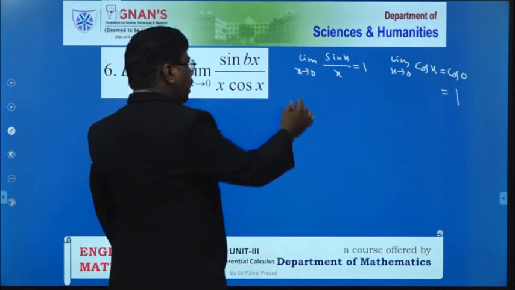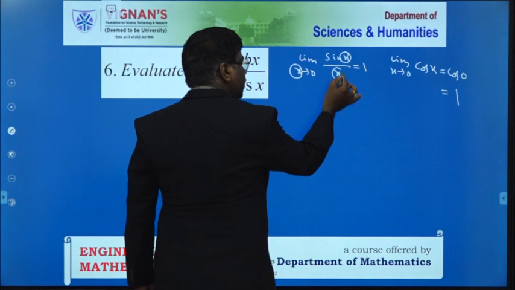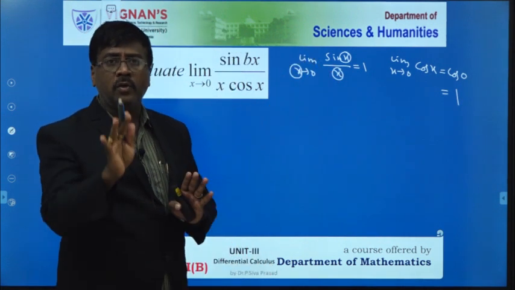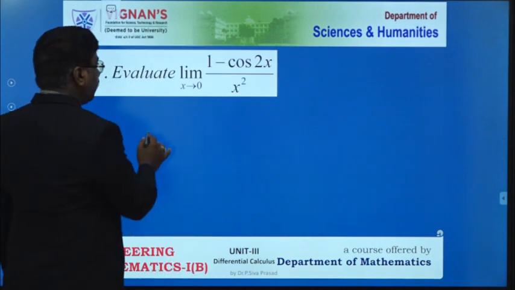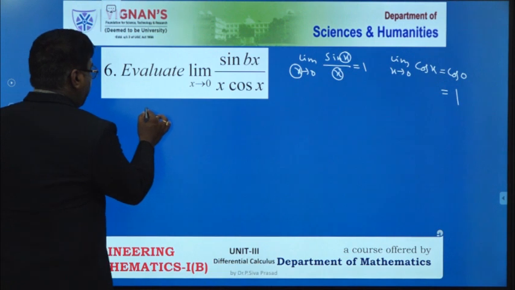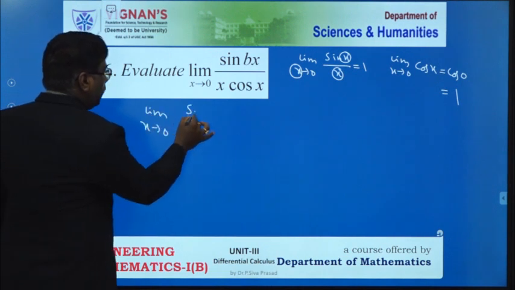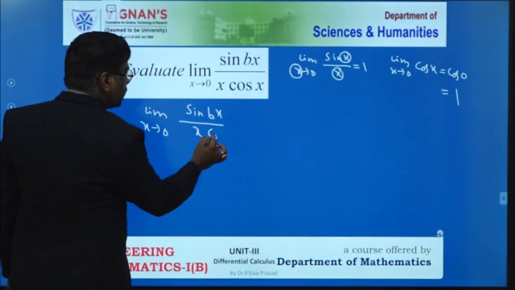Okay. So here the x value exists in the three cases. In all the three cases x has the same value. Please all of you keep this in mind whenever you use that formula. All of you catch your point. Now, this is our given problem. So limit of x tends to 0, sin bx by x into cos x.